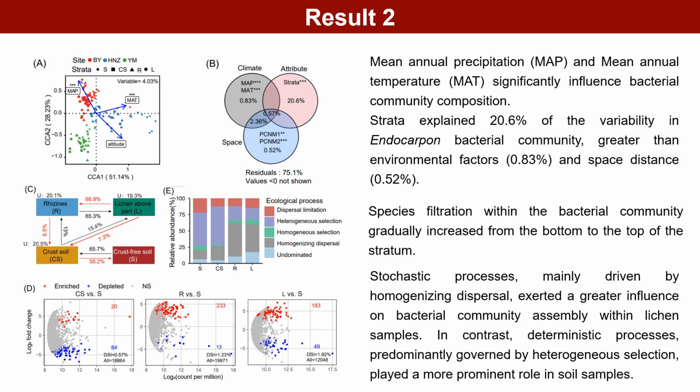A null model analysis of community assembly revealed that stochastic processes, mainly driven by homogenizing dispersal, exerted a greater influence on bacterial community assembly within lichen samples. In contrast, deterministic processes, predominantly governed by heterogeneous selection, played a more prominent role in soil samples.